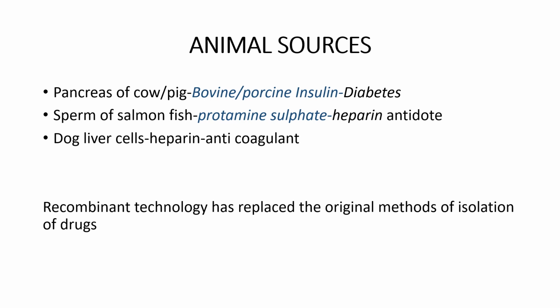So originally protamine sulfate was isolated from the sperm of salmon fish. Okay, and similarly, heparin is an anticoagulant, so it was originally derived from dog liver cells. So that is why it was named as heparin. Hepar means liver. Okay, so heparin is used as an anticoagulant. So these are the original sources of these drugs, but nowadays we use recombinant technology. Okay, so we don't use these sources nowadays, no longer used, because there are a lot of allergic reactions when we use animal preparations. Okay, so nowadays most of the drugs are produced by recombinant technology.